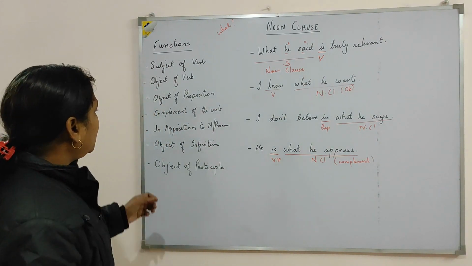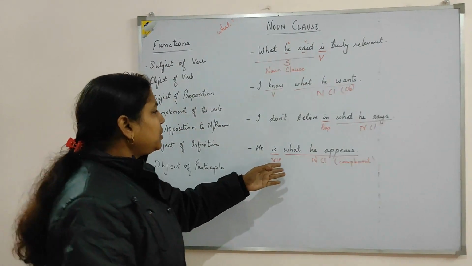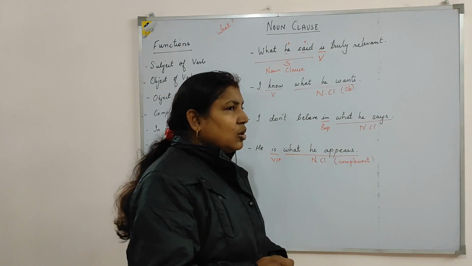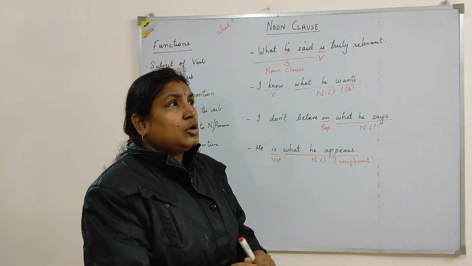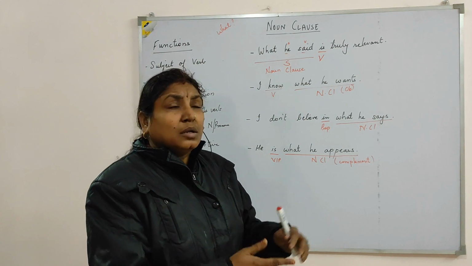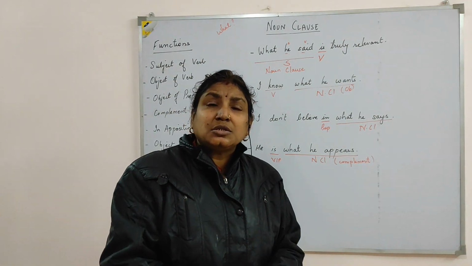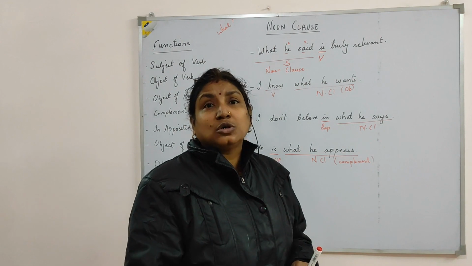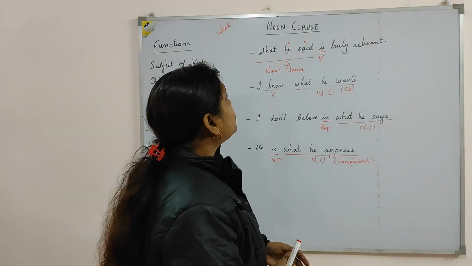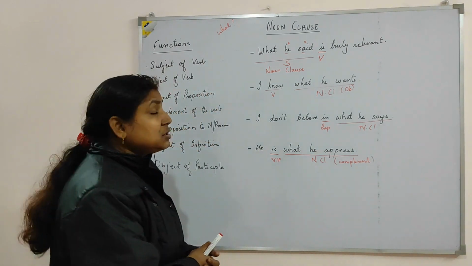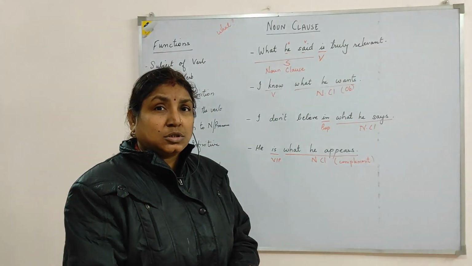Coming to the next part, that is complement of the verb: "is what he appears", or "life is what we make of it", or you can say "the actual question is where the child was". So like this you will have several examples based on these functions as noun clauses.